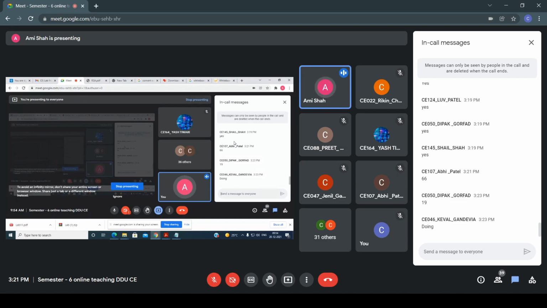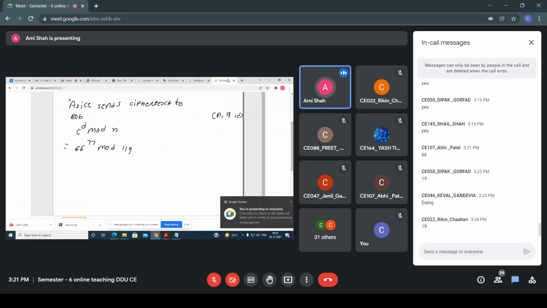Based on that, I will explain the algorithm so you can understand how we get that plain text M. Regarding that, there is also one proof that I will explain. Yes, everyone, the answer is 19.